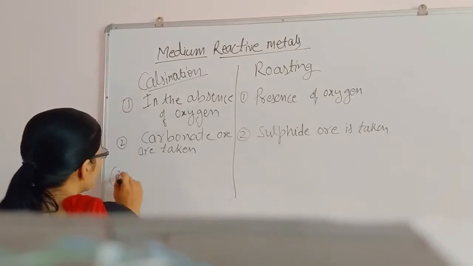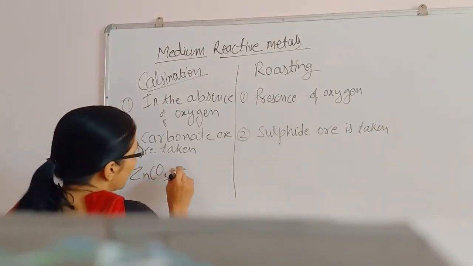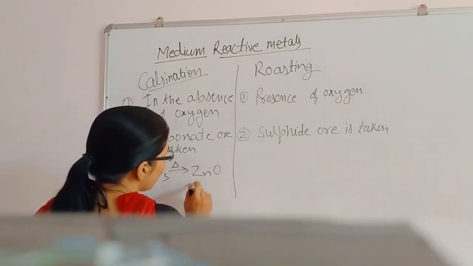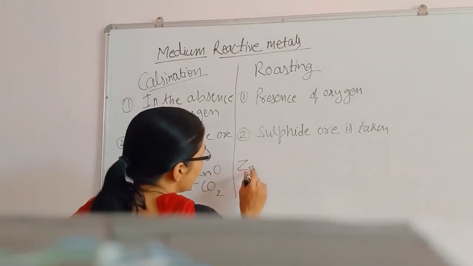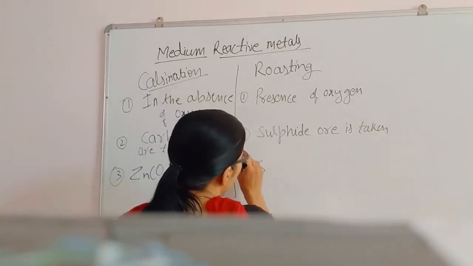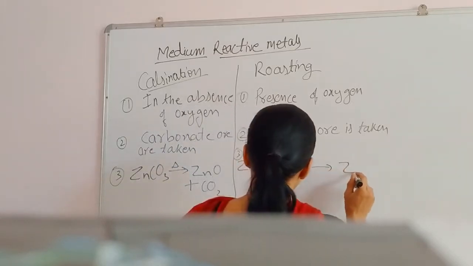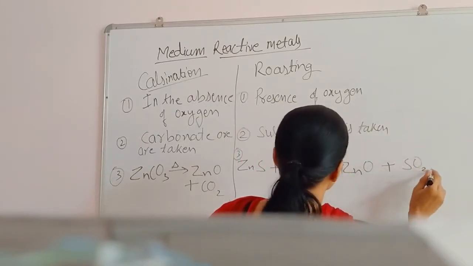Number 3, for example, ZnCO3. It is heated strongly. It will remain oxide of zinc and CO2 will be released. Zinc sulfide plus oxygen, we will find ZnO plus SO2.